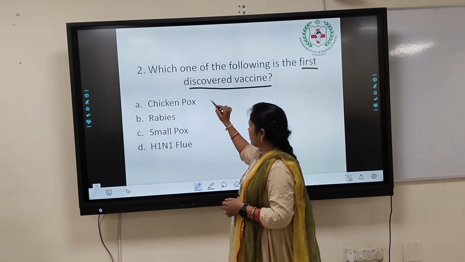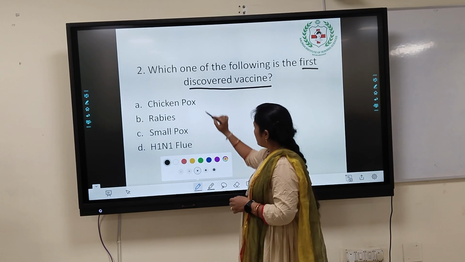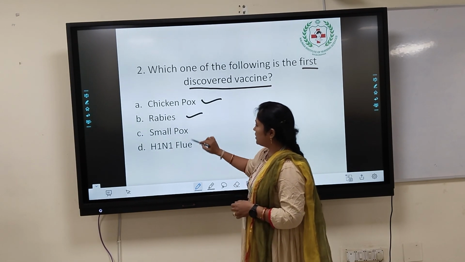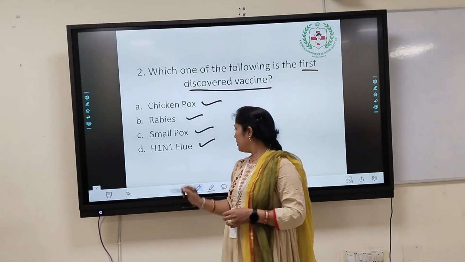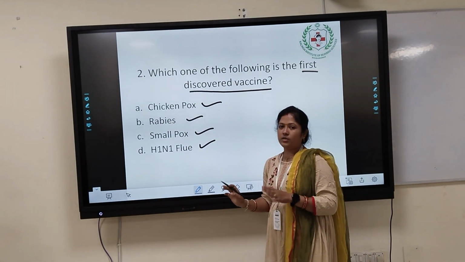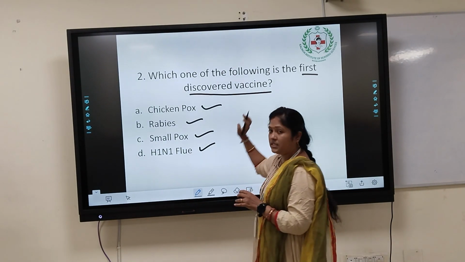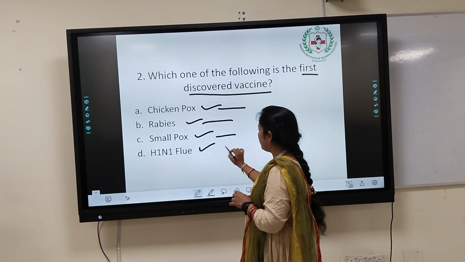First one is chicken pox. The second one is rabies. Third one is smallpox. The fourth one is the H1N1 flu vaccine. This is a tricky question, so you can consider it, because we have to find which one is the first discovered vaccine. Here I will put the years the vaccines were discovered.